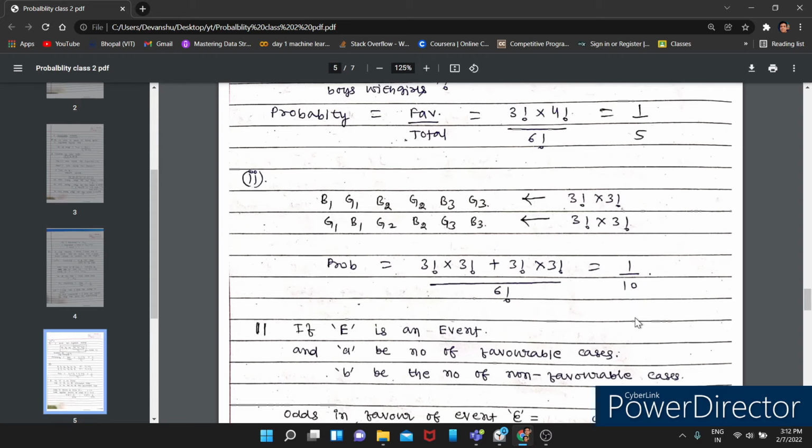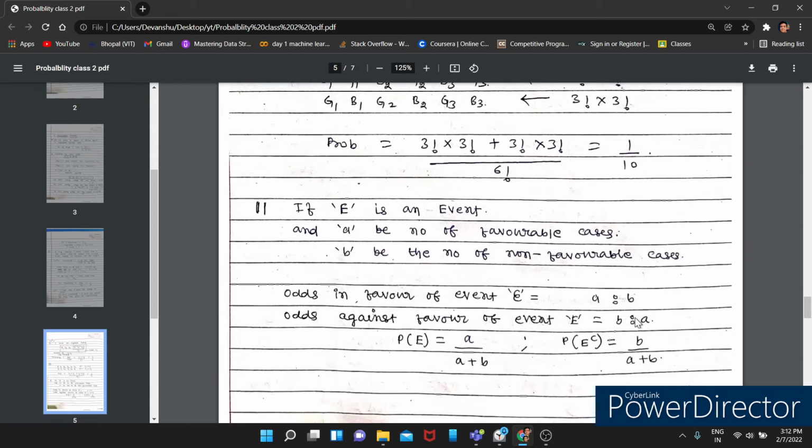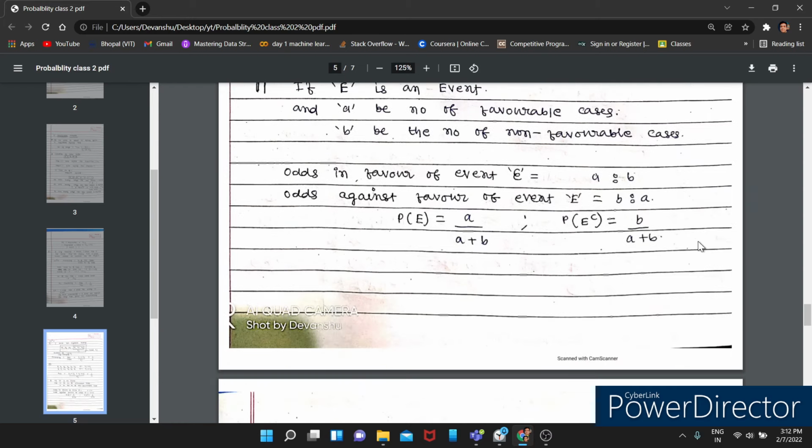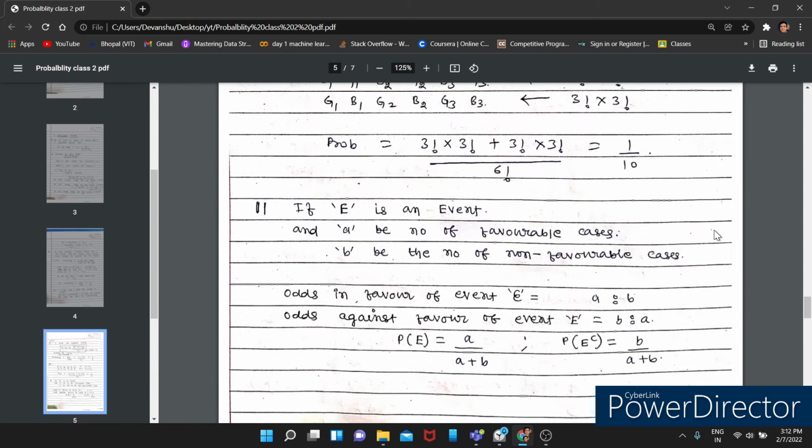Now we get into a different topic. If E is an event, we have seen what an event is, that is a subset of sample space. Let A be the number of favorable cases and B be the number of non-favorable cases.